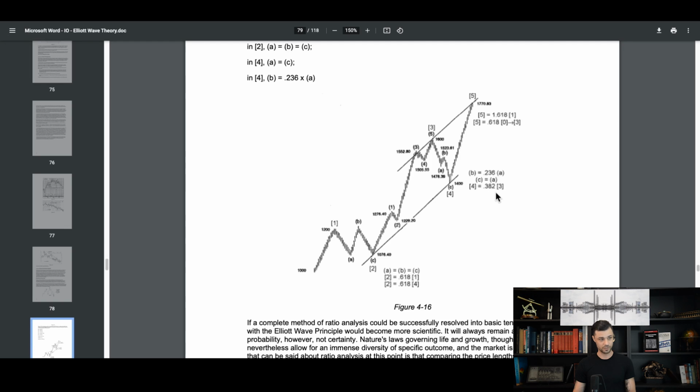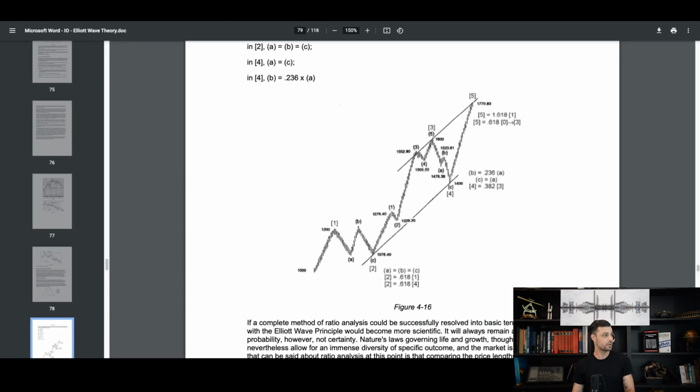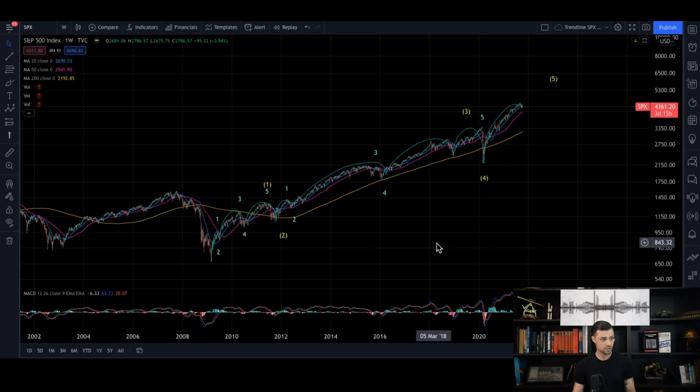Here and here. In reality, that's not what I see. What I see is that it's randomly the 38.2, 50, 61.8, one of those three, all right? And to me, it's very random. So I don't fully agree with Elliott, just on this, of course.